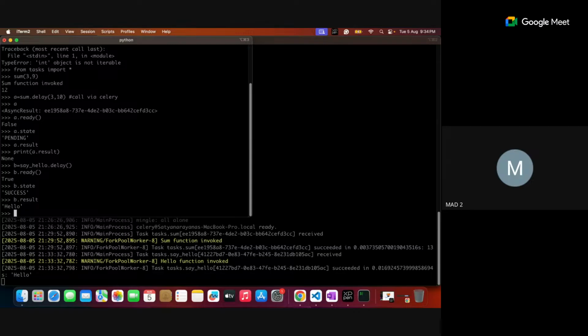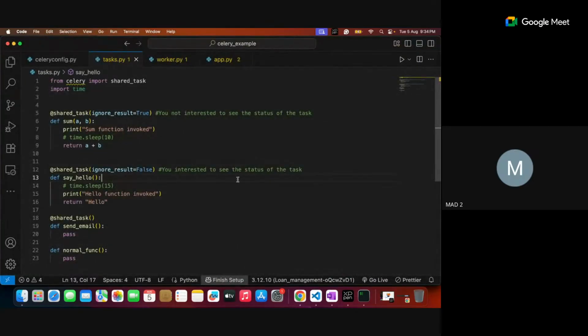That is because you are interested to see whatever computed results. Such kinds of scenarios are there in the real-time environment, in the development environment. In some cases we are trying to dispatch a task, but we are not interested to see what result happened. So some tasks are true, some tasks are false. By default, ignore result is false so that you are interested to see. Is it clear?